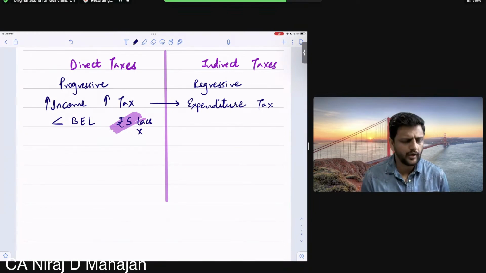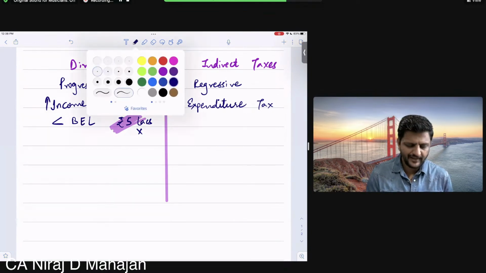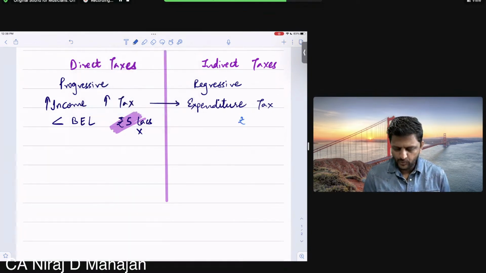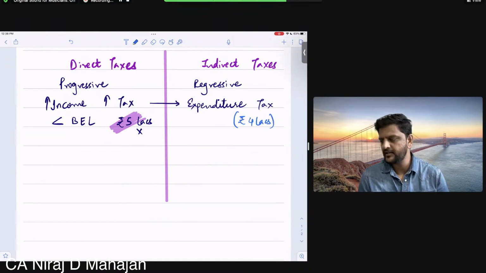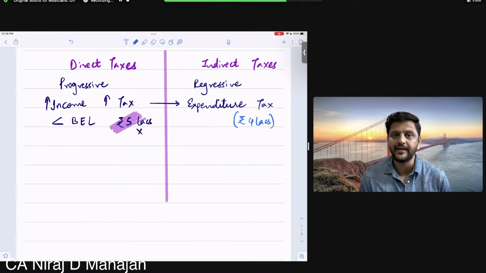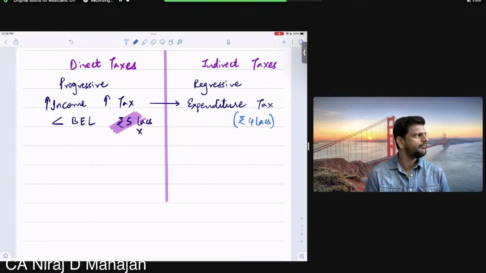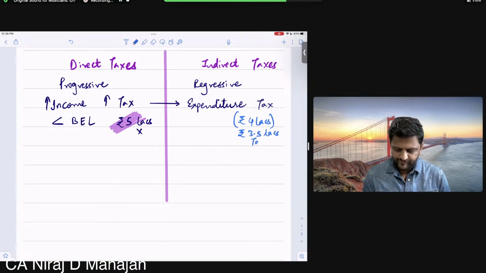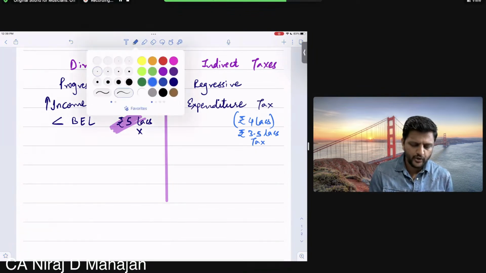He may not even realize that he is contributing indirect taxes. By spending 4 lakhs, he might be getting the value of rupees 3.5 lakhs and the remaining 50,000 he is paying as taxes, which is also happening with you on a day-to-day basis.